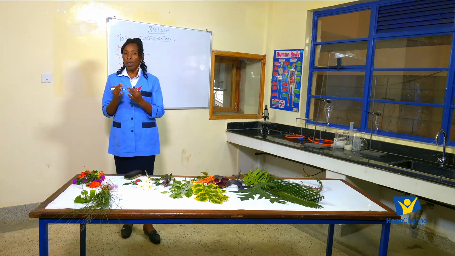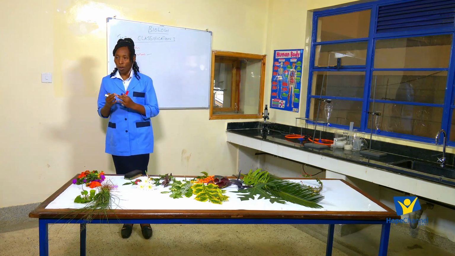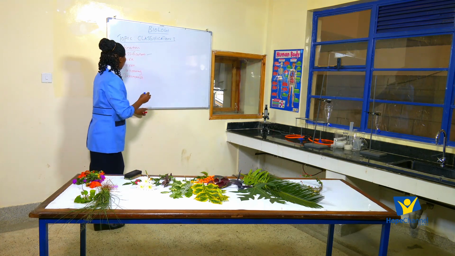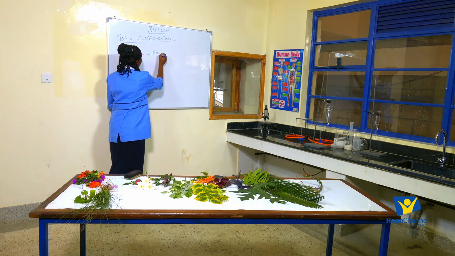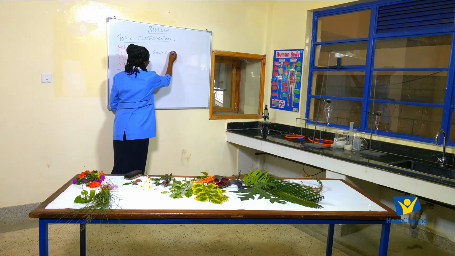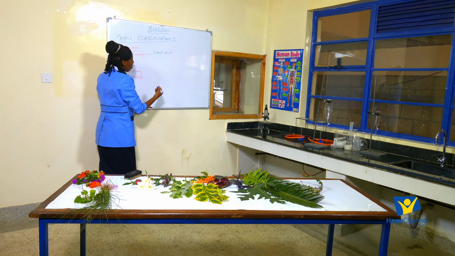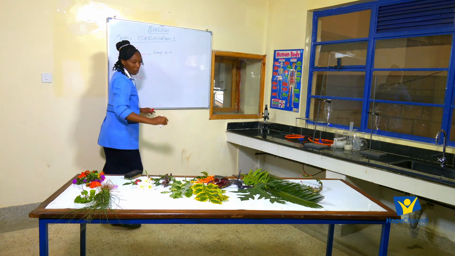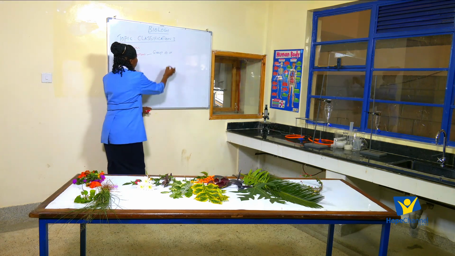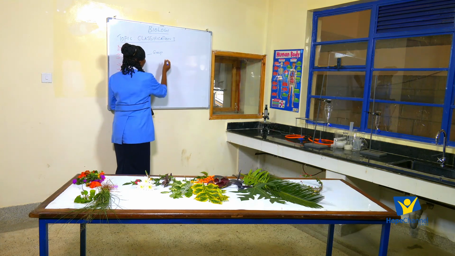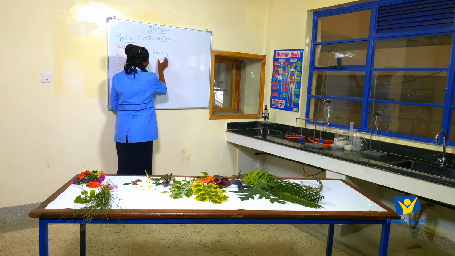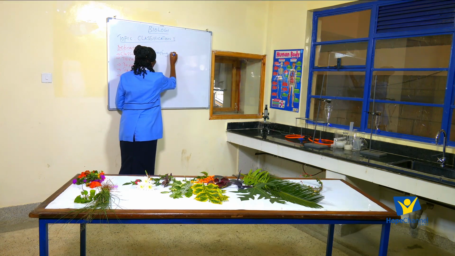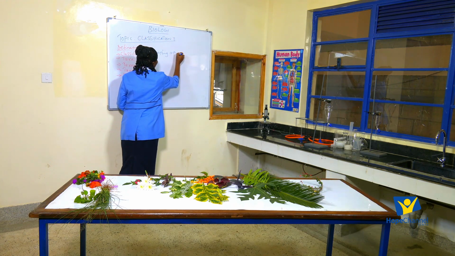So the key term is grouping. We are placing living organisms into groups, and we are using their structures.